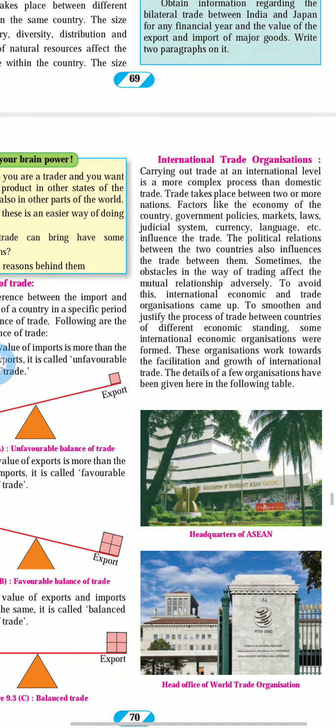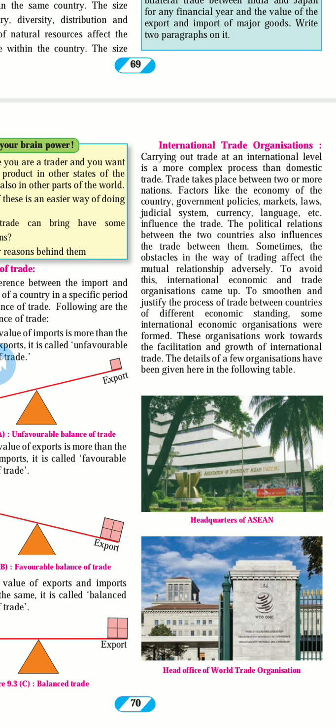Only a person who knows the Chinese language or an international language like English can deal with it. And the political relation, that is how our relationship is with China. So we have to take care of these factors when we are doing international trade. Sometimes we have to face different circumstances and problems. That's why international trade organizations have been made, to deal with and resolve disputes among countries.